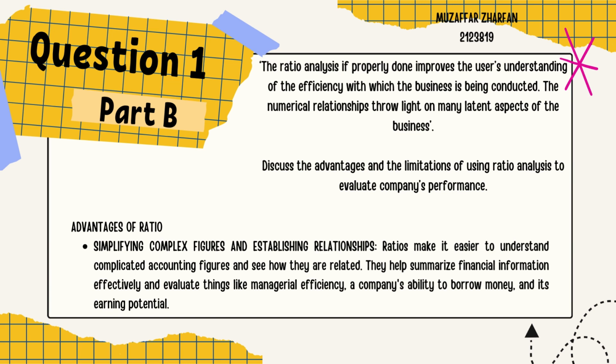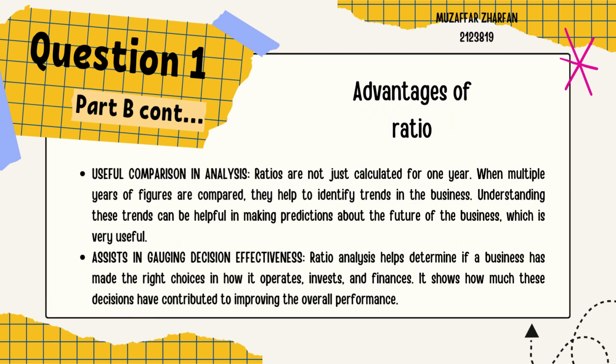Ratios make it easier to understand complicated accounting figures and see how they are related. They help summarize financial information effectively and evaluate things like managerial efficiency, a company's ability to borrow money, and its earning potential. Point number 2, useful comparison in analysis.